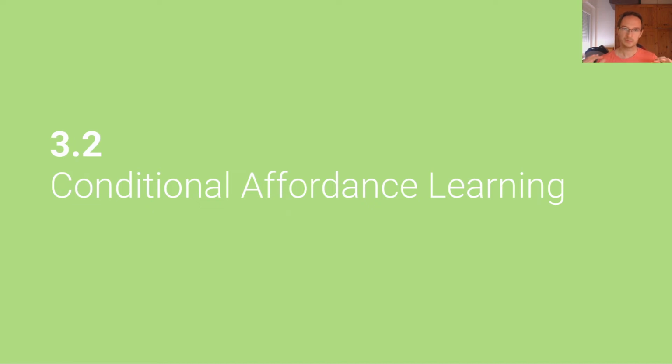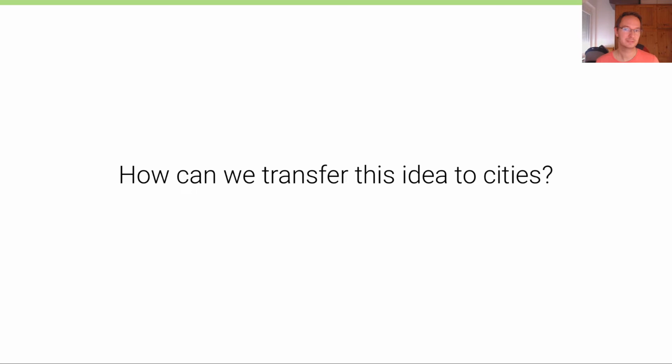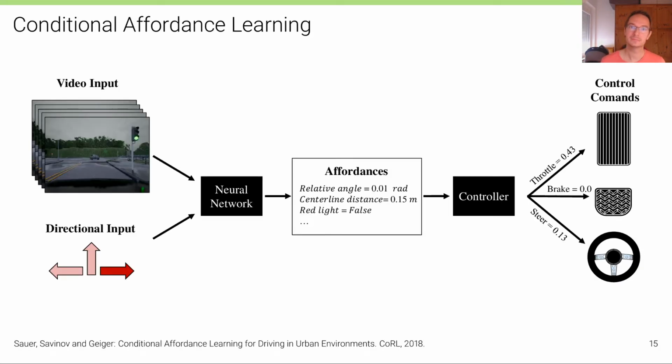So far, we've looked at the direct perception model, which allows for highway driving. But how can we transfer this idea to cities? Well, given that we know already how we can transfer imitation learning to driving intersections by considering an additional directional navigation command as an input, we can utilize the same idea, of course, to transfer the idea of direct perception to make it applicable also to inner city driving.